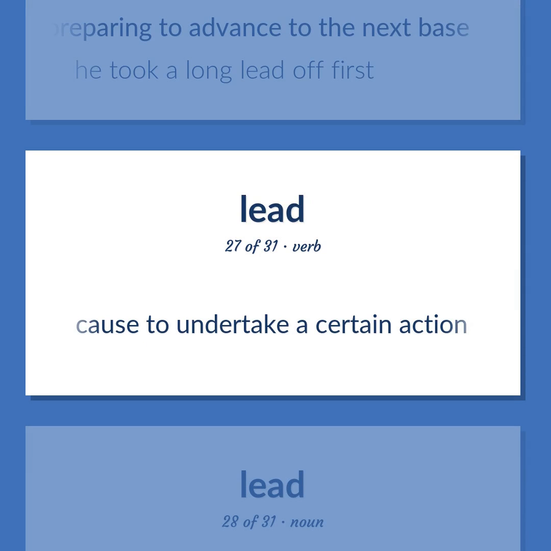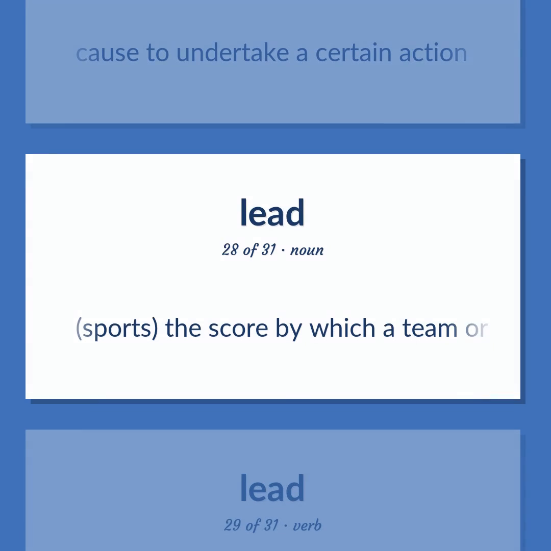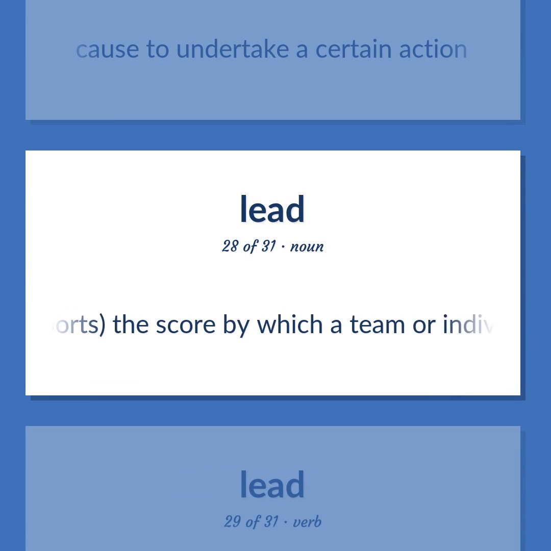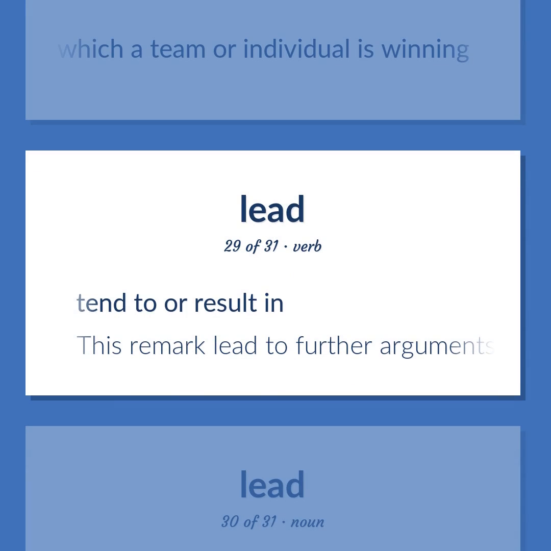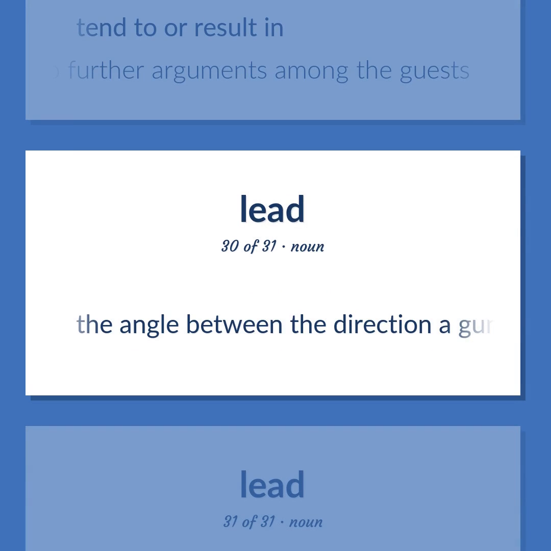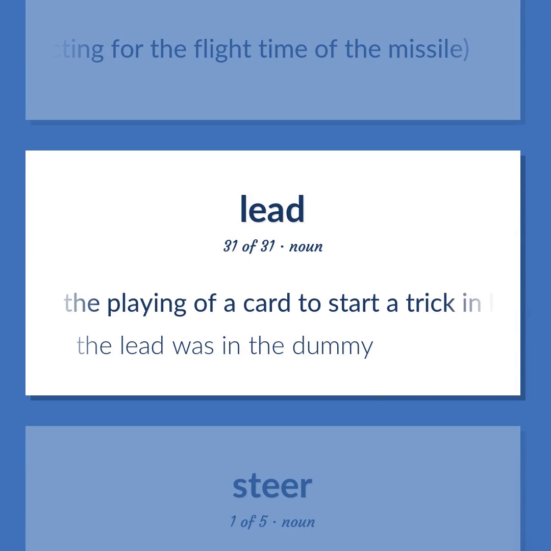Cause to undertake a certain action. Sports. The score by which a team or individual is winning. Tend to or result in. This remark lead to further arguments among the guests. The angle between the direction a gun is aimed and the position of a moving target, correcting for the flight time of the missile. The playing of a card to start a trick in bridge. The lead was in the dummy.